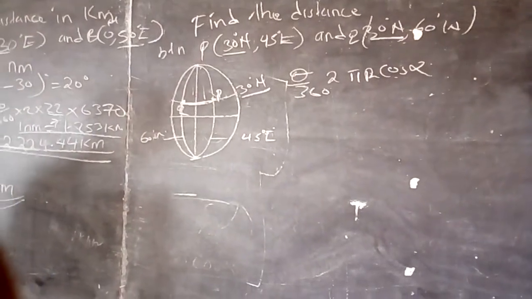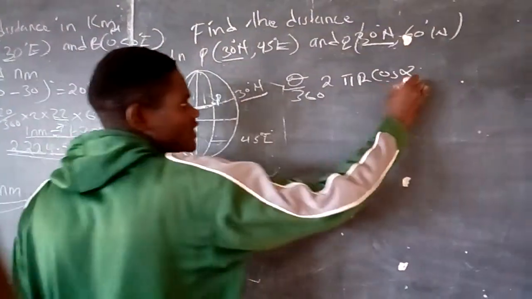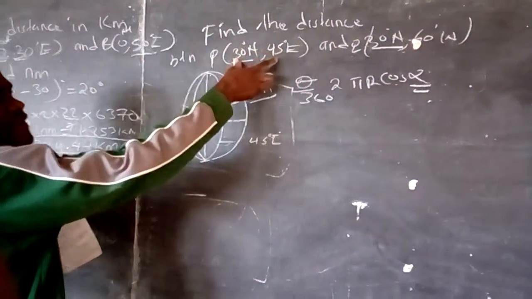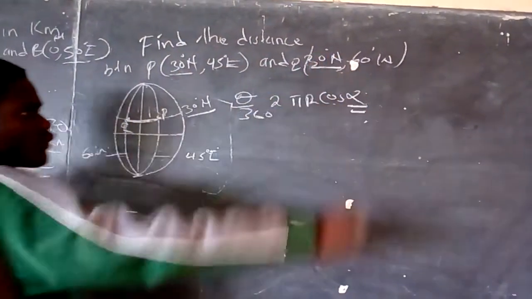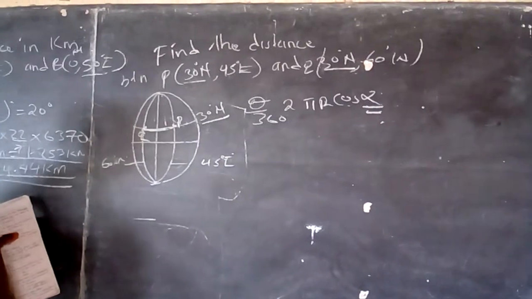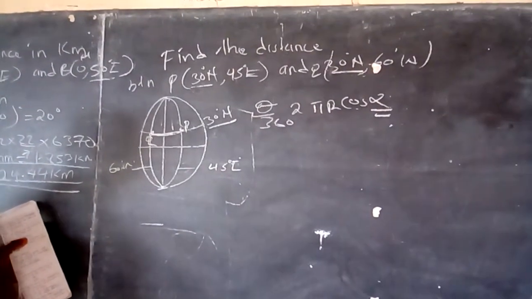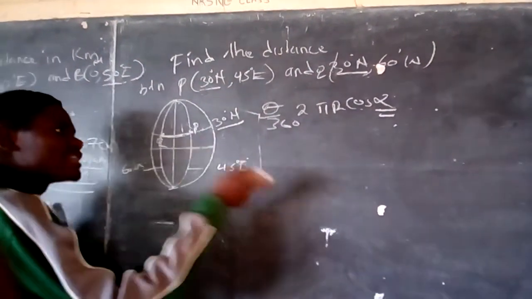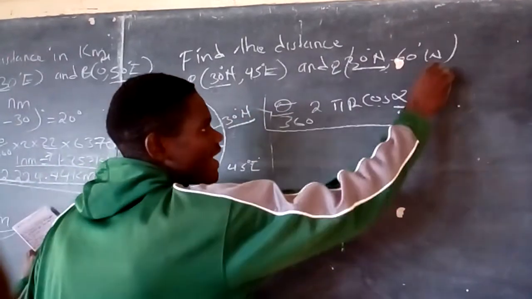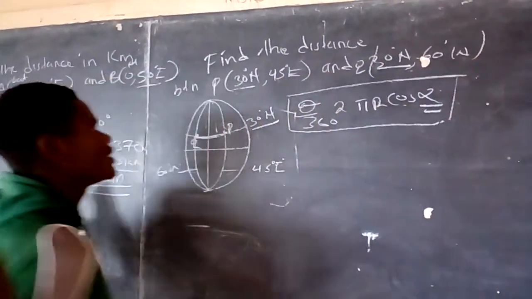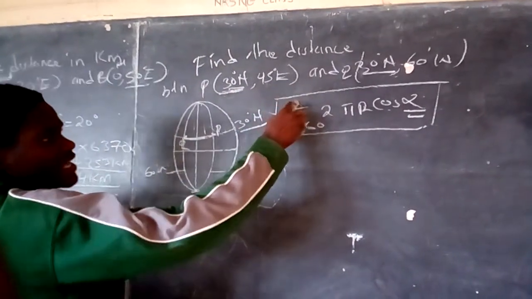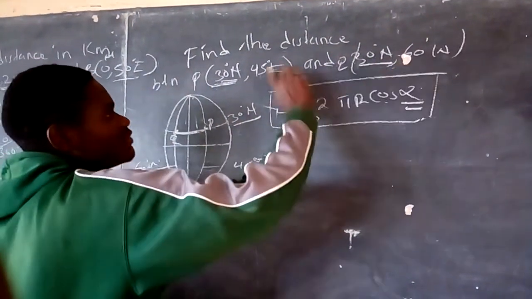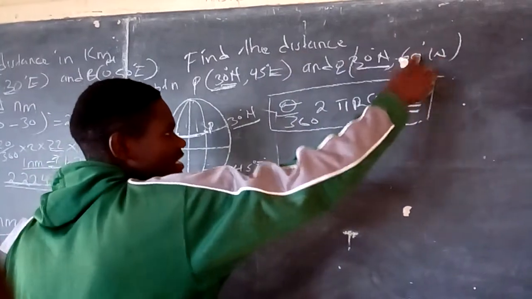Now that's where we know where the alpha comes from. The alpha is always the constant angle. If you look here, there is an angle which does not change, like the 30 degrees north. That doesn't change. That is where we use our alpha when it is in the small circle. Then the theta is the difference, like 60 degrees west, the difference between 45 degrees east and 60 degrees west.